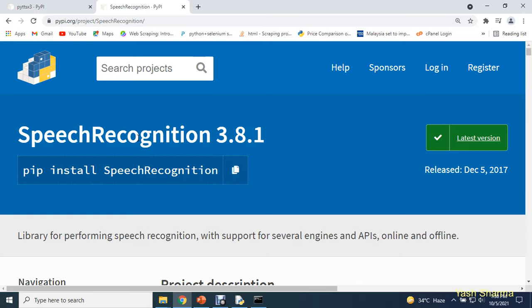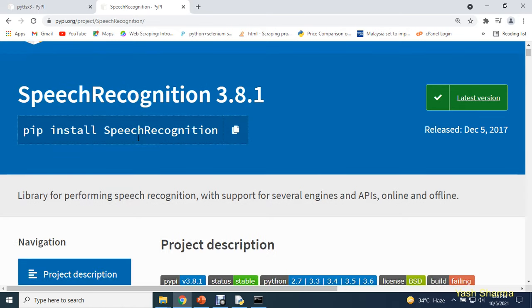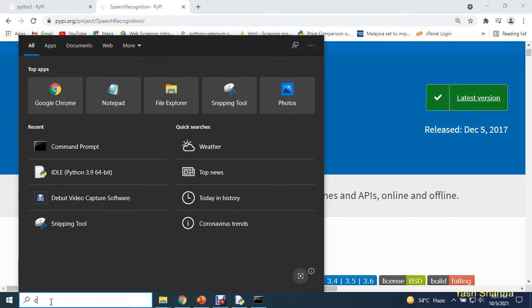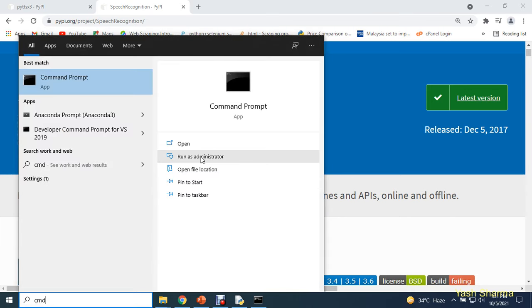So guys, in order to install the speech recognition module, you need to open your command prompt with administrator privileges. And this time we need to type in this command: pip install speech recognition. It is going to install 3.8.1, the latest version for us. So how can you install this module? Guys, open your command prompt with administrator privileges.